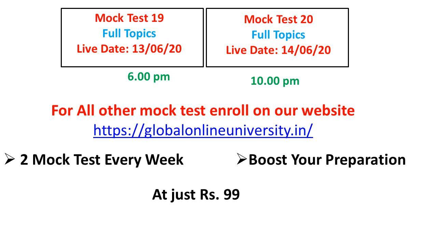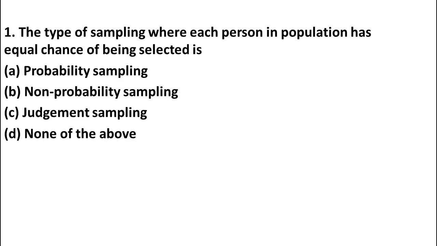So let us start. The type of sampling where each person in population has equal chance of being selected is option A probability sampling, option B non-probability sampling, option C judgment sampling, option D none of the above. Friends, here all the people in the population are having equal chance of being selected.